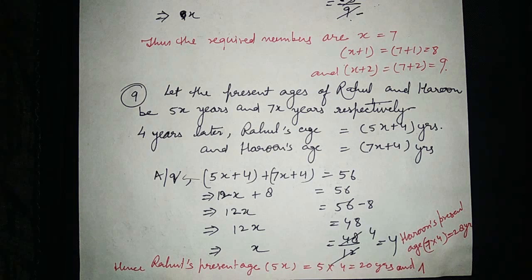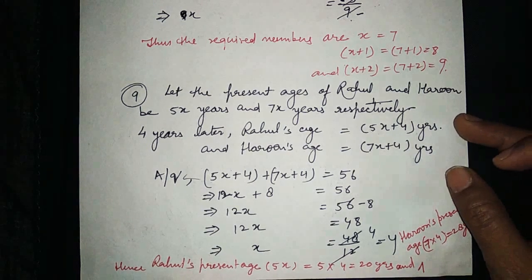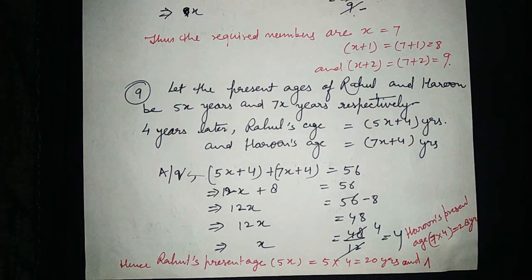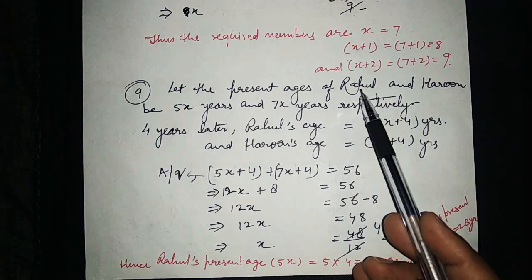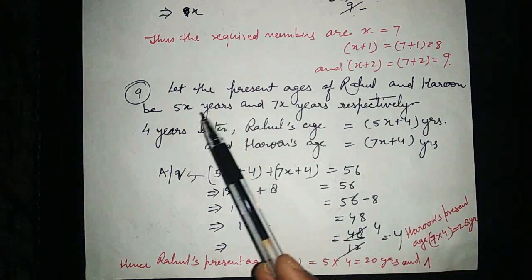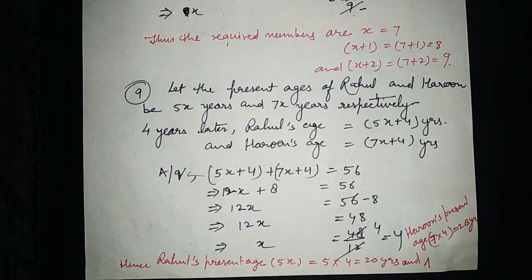Now we can find out the present ages of Rahul and Harun, because present ages we have to find in this question. For Rahul's present age, we assumed Rahul's age is 5x, so we will put the value of x in 5x. Then 5 into 4 is equal to 20 years.